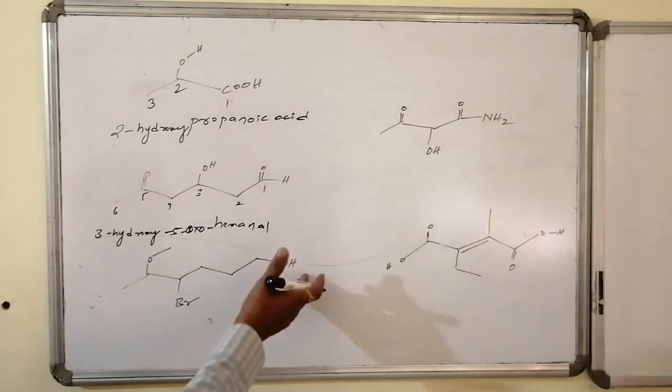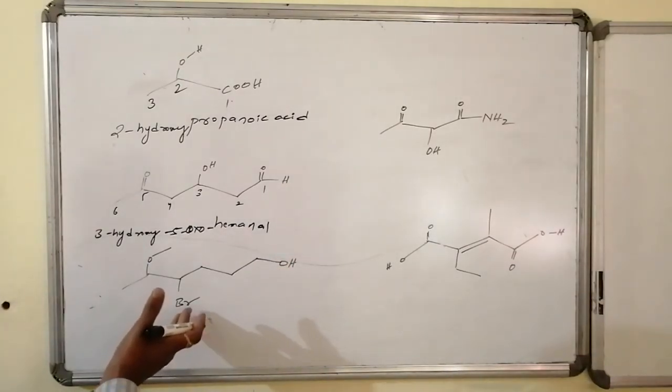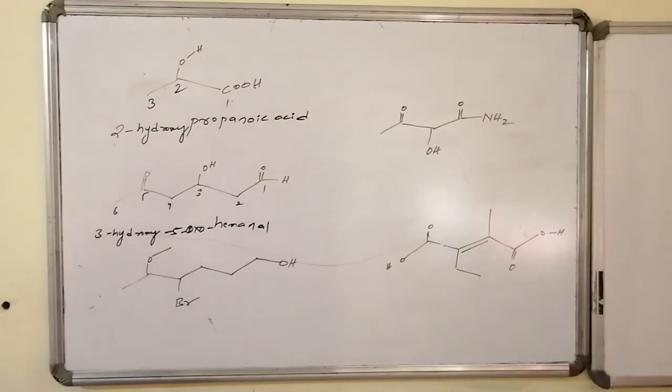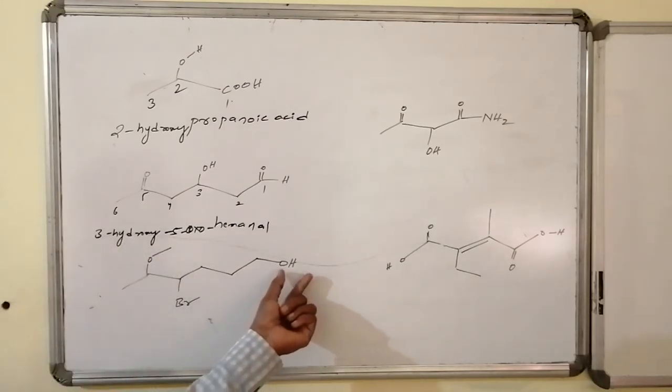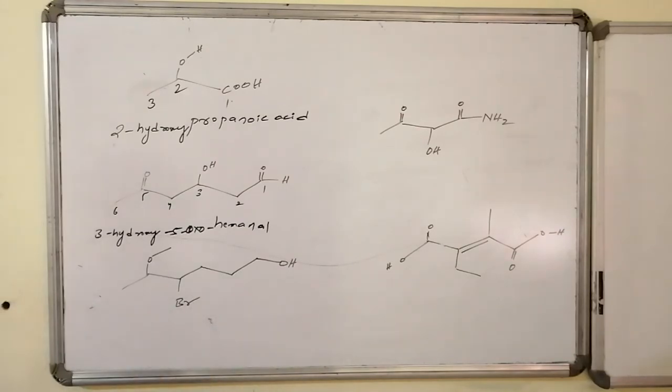Let us come to the next case. Here we have OH. Similarly here we have bromine, and here we have methoxy as the functional groups. This methoxy is the ether functional group, whereas the others are the OH functional group and the bromine functional group.